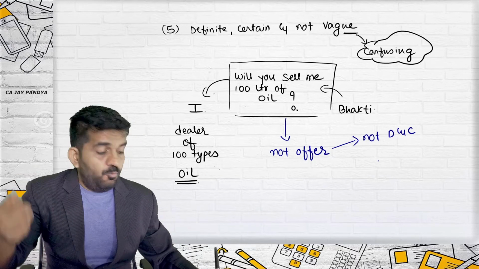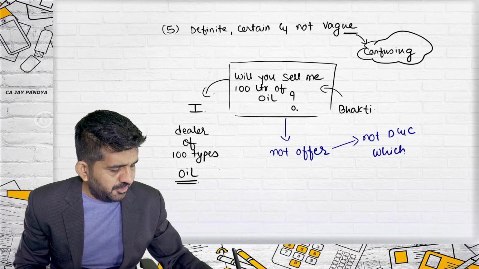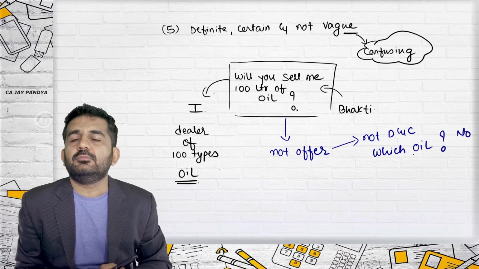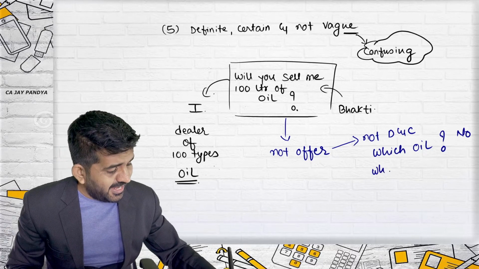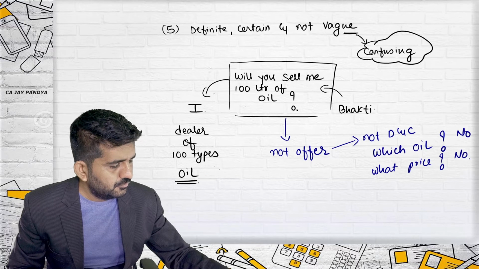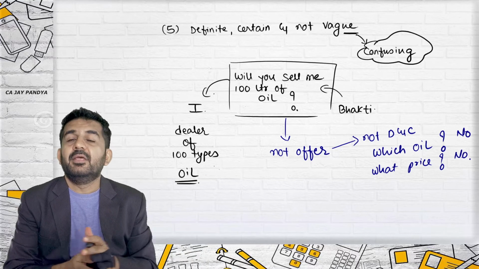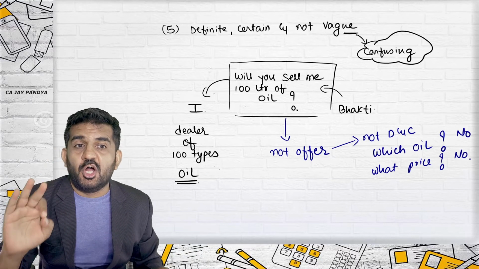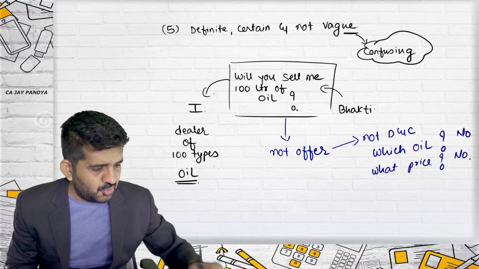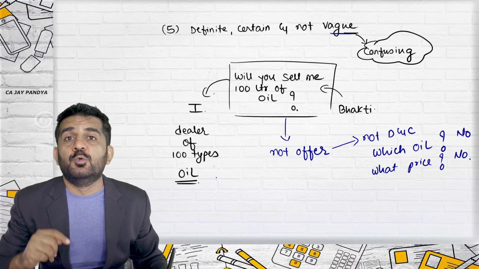Why? Which oil? Is it written? No. What price? Is it written? No. Then this offer is not definite and certain. And this offer is confusing.